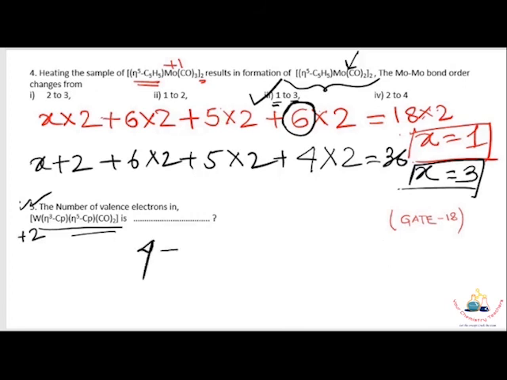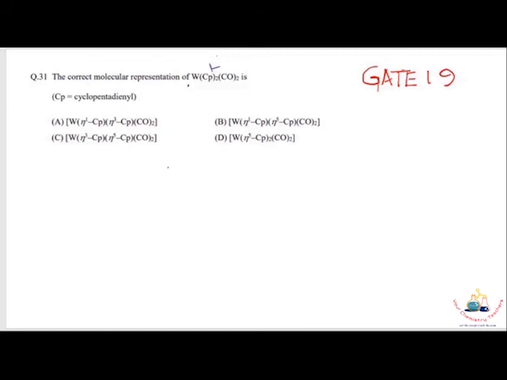Provide 4 electrons, eta 3 complex provides 4 electrons, eta 5 complexes provide 6 electrons, and carbonyl is 2 electron. Two carbonyl ligands are present, so 2 cross 2 equals 4, and the total is 18. In this problem they ask you to calculate the hapticity of the cyclopentadienyl ligand. Whatever the hapticity of the cyclopentadienyl ligand, the total complex valence electron count should be 18, then it shows sufficient stability. So how do you approach this question?